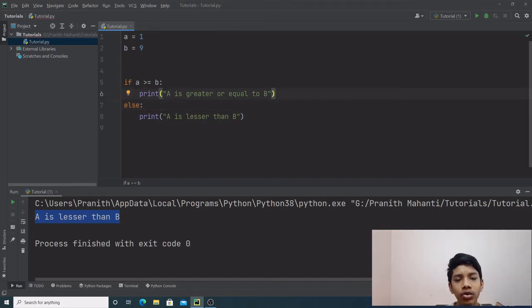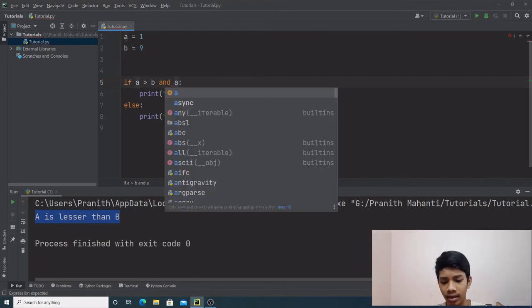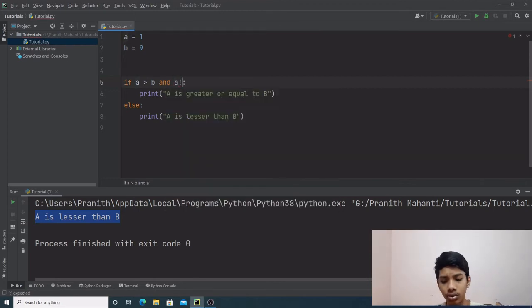Now let's say you want to add more than one condition over here. The way you do that is by using the and operator. The and operator is a logical operator which is used to combine two different conditions. So let's say a is greater than b and a is not equal to 0.